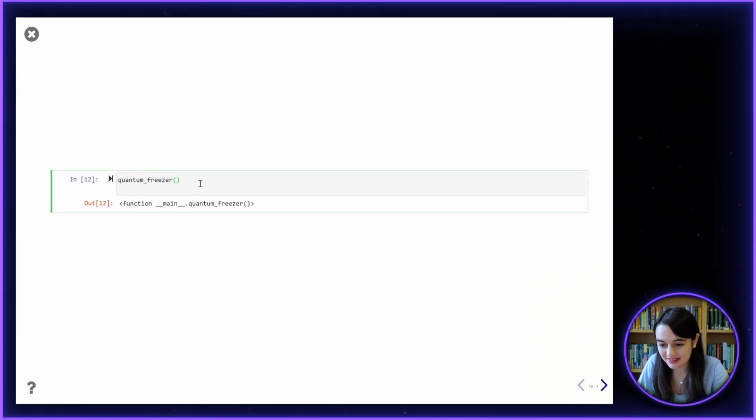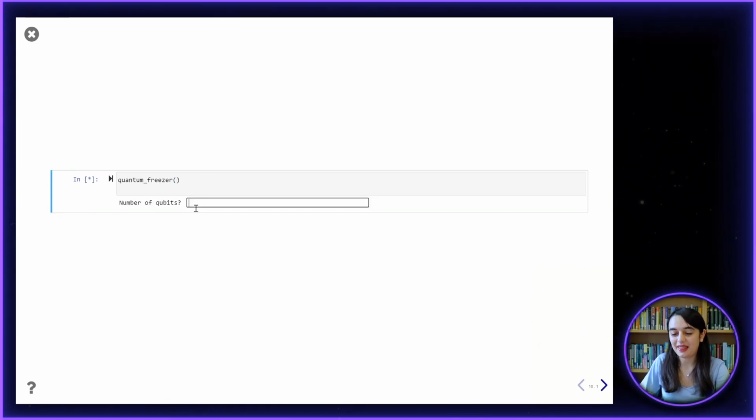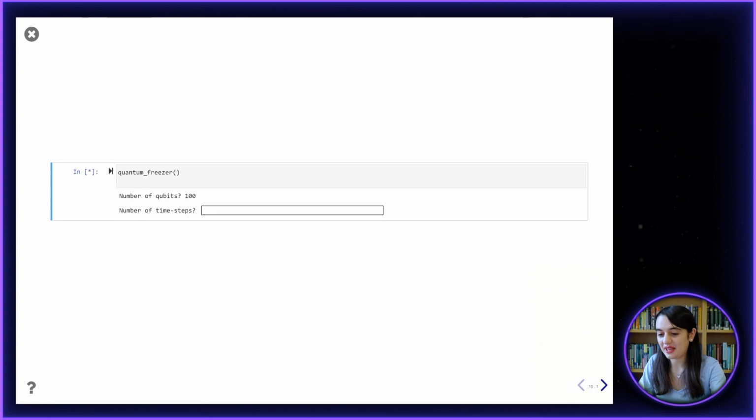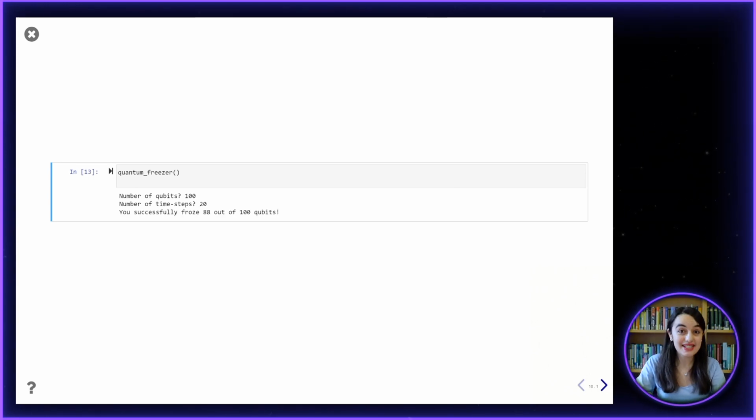So let's try this. Let's say we want to try and freeze 100 qubits. Let's go with 20 time steps and see how many we can freeze. And we successfully froze 88 out of the 100 qubits, which is pretty good.